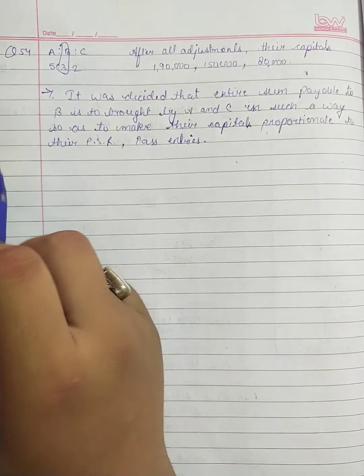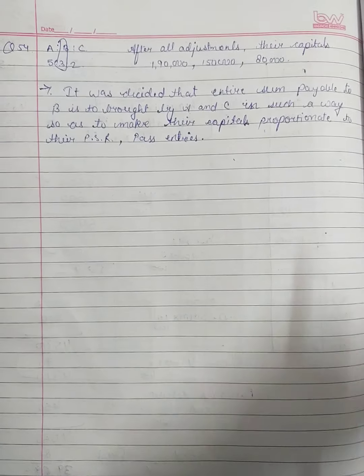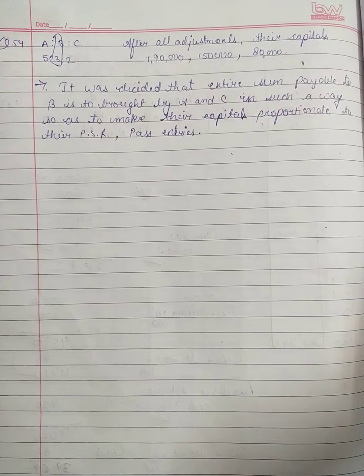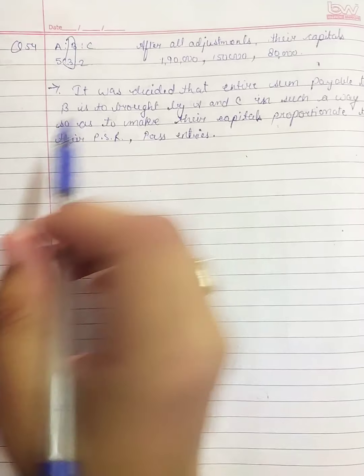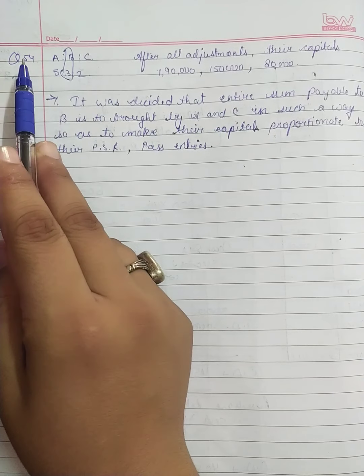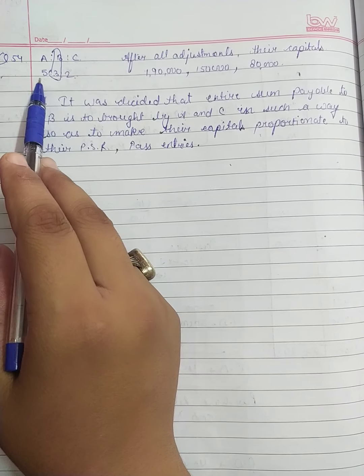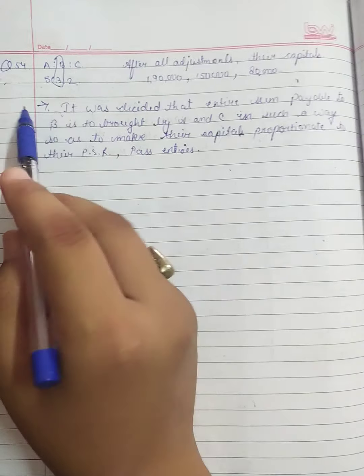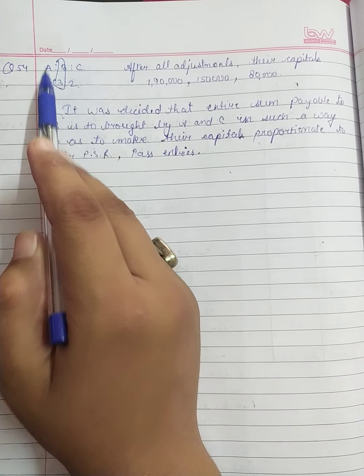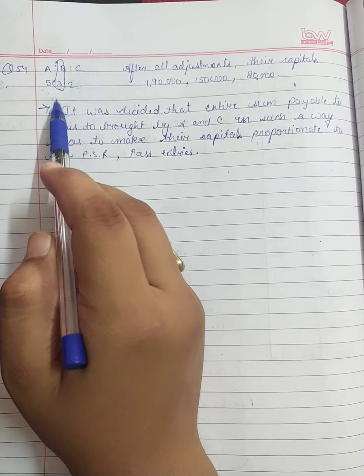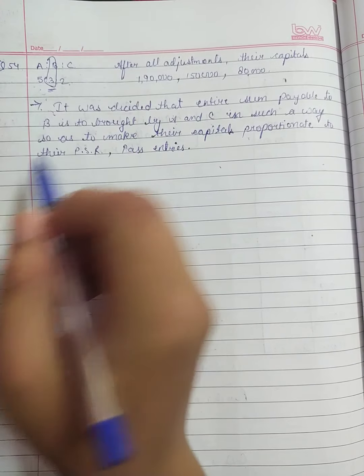So students, today we are continuing our topic, that is settlement of retiring partners. We are taking question number 54, in which A, B, C are partners in 5:3:2, and here as B is in the circle, it means B is retiring from the firm.